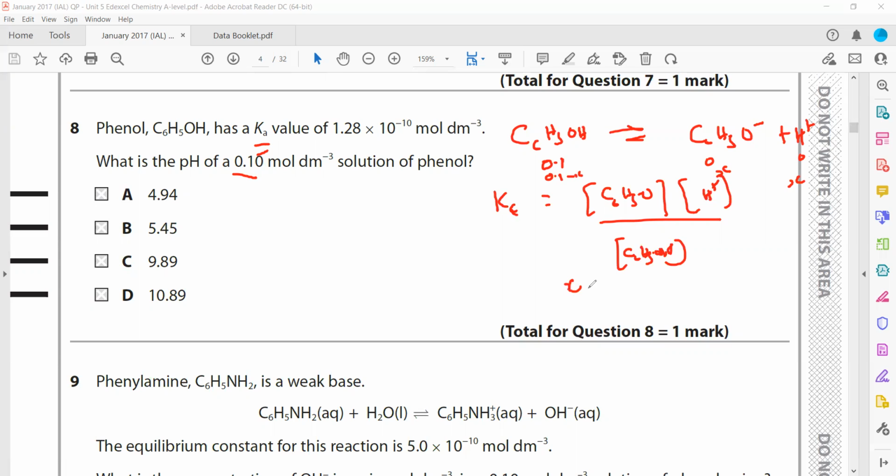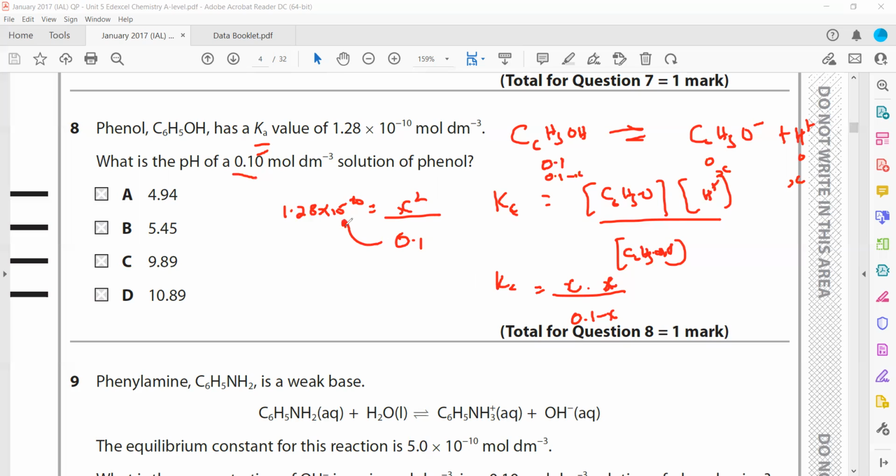So this will be x, and hydrogen also x, and this is 0.1 minus x, equal to Ka. And Ka is given as 1.28 into 10 to the power minus 10. X multiplied by x is x squared, divided by 0.1 minus x, and we neglect x because it is very small, so 0.1 minus x is approximately equal to 0.1.